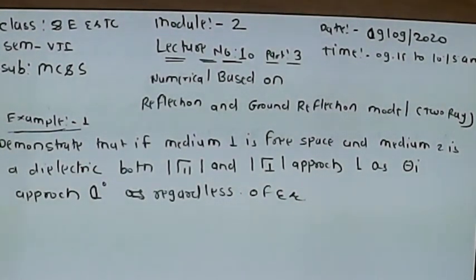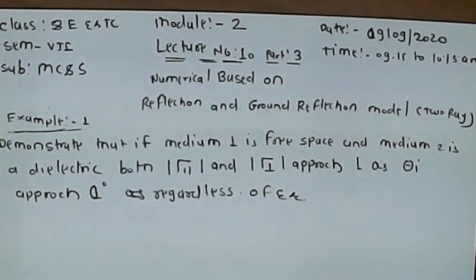The three propagation mechanisms that take place in large scale fading are reflection, diffraction and scattering. The first two mechanisms of mobile radio propagation, diffraction and then reflection, we will explain. In the previous lecture, lecture number 10 part 2, we discussed diffraction and its various models, the knife edge diffraction model for a single obstacle as well as multiple obstacles. Then we also defined, in lecture number 10 part 1, reflection.